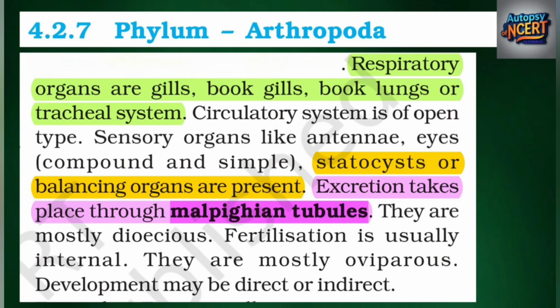Sensory organs like antennae, eyes, compound and simple, and statocysts or balancing organs are present. Excretion takes place through Malpighian tubules. They are mostly dioecious. Fertilization is usually internal. They are mostly oviparous. Development may be direct or indirect.